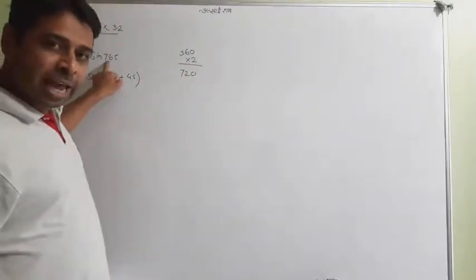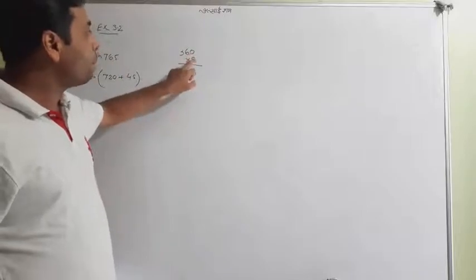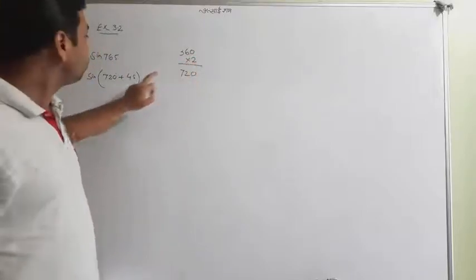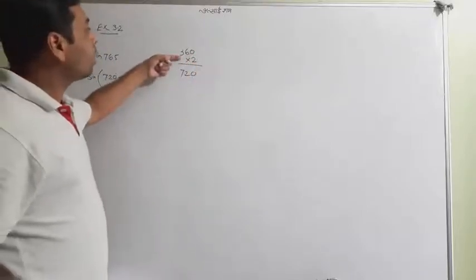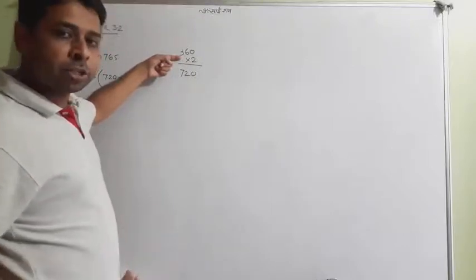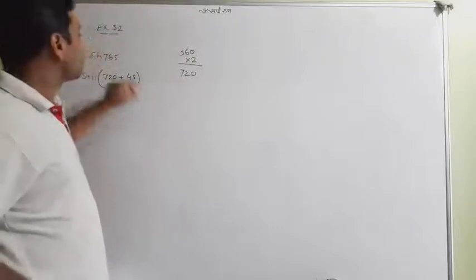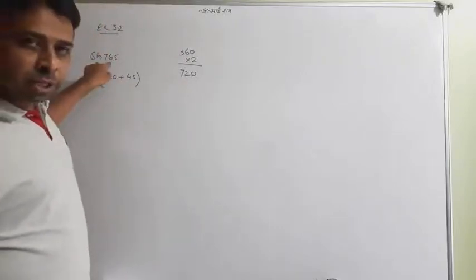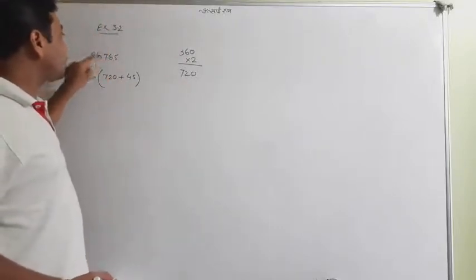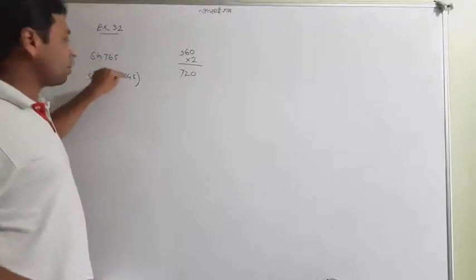So I take the help of a multiple of 360, and definitely it is 2. When I count the table of 360, I find that 360 into 2 is 720, and 720 is very near to 765. So I write 765 as 720 plus 45.